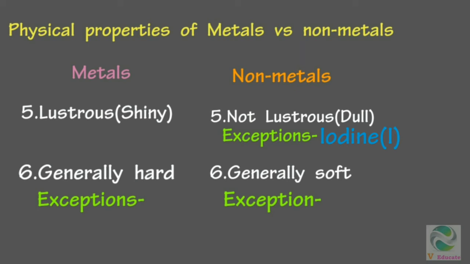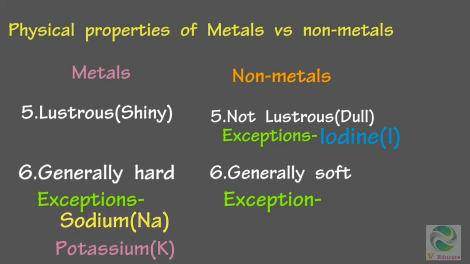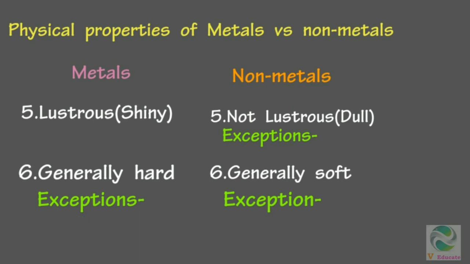Next, we shall move to the hard or soft property. All metals are generally hard. Are there any exceptions? Yes, sodium and potassium are the metals which are very soft so that they can be cut with a knife. Non-metals are generally soft. Are there any exceptions? Yes, diamond is the natural known substance which is very hard. So, diamond is an exception.